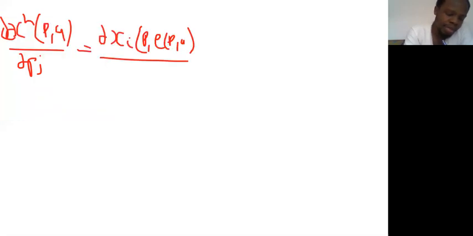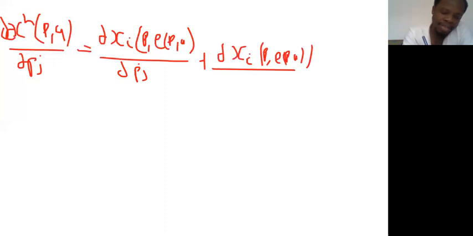Then I can rearrange it and have it as: differentiate x^h, which is a function of p and u, with respect to p_j, is equal to differentiate x_i, which is a function of p, e(p,u), with respect to p_j, plus differentiating x_i(p, e(p,u)) with respect to y, then differentiating the expenditure function with respect to u, with respect to what? p_j, right?